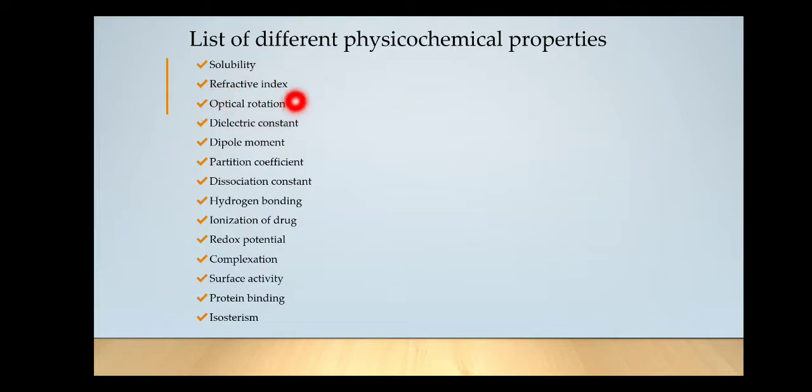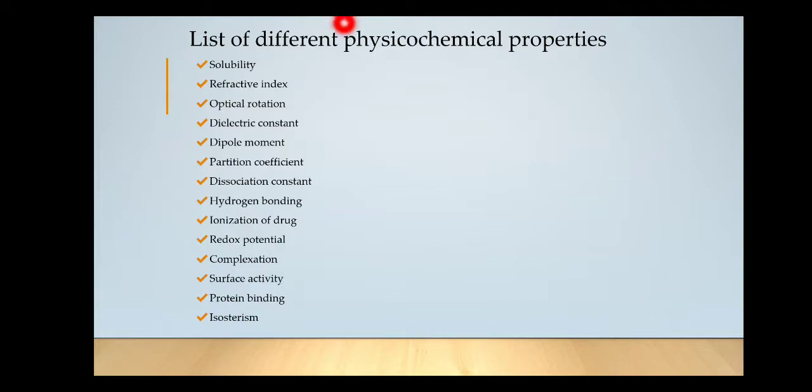Then we have optical rotation, that is whether the molecule rotates the light in dextro or levo form. Then we have dielectric constant, dipole moment of the molecule, partition coefficient, dissociation constant, hydrogen bonding, ionization, redox potential, complexation, surface activity like adsorption, protein binding of the drug inside the body as well as isosterism.